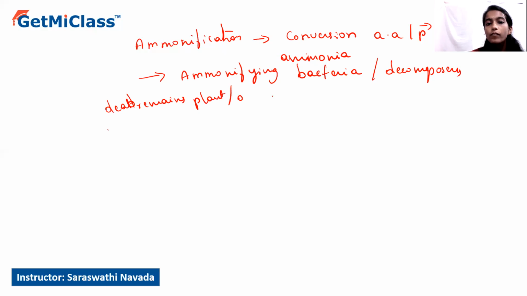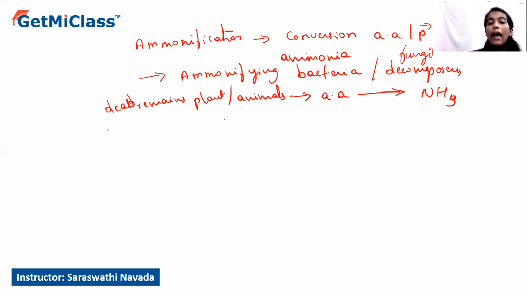In these dead remains of plants and animals, nitrogen will be present in the form of amino acids. These amino acids will be converted into free ammonia by the activity of the ammonifying bacteria or the decomposers. It not only includes bacteria; certain fungi also play an important role in the process of ammonification.